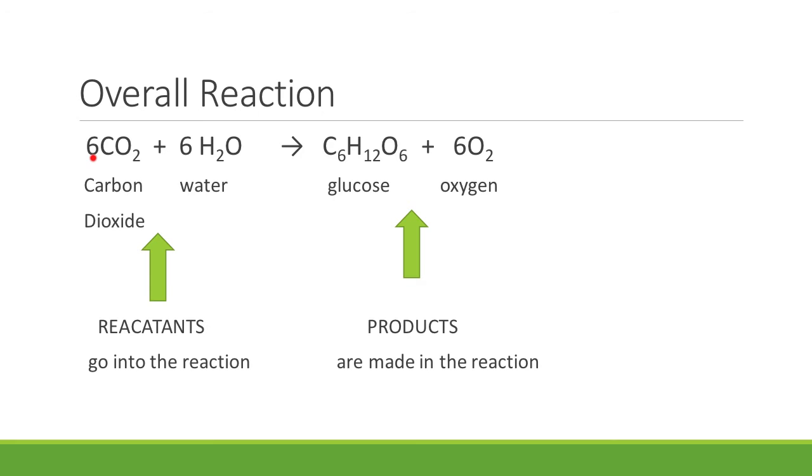So the overall reaction for photosynthesis is 6 CO2, or carbon dioxide, plus 6 H2O, which is water, yields, so this arrow up here means yields or it makes, and it makes C6H12O6, which is also called glucose, and 6 oxygen molecules, which is O2. So in your notes, you need to have both of those.